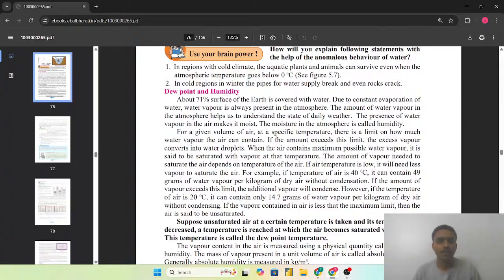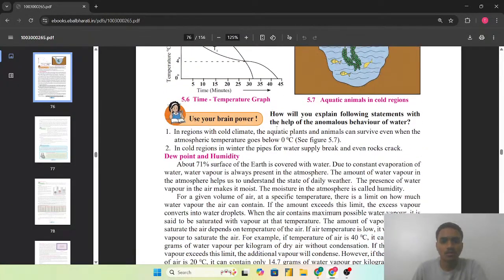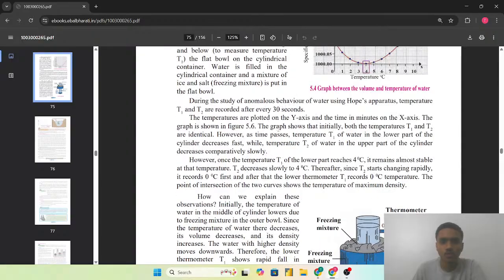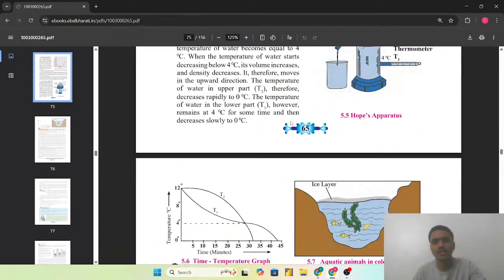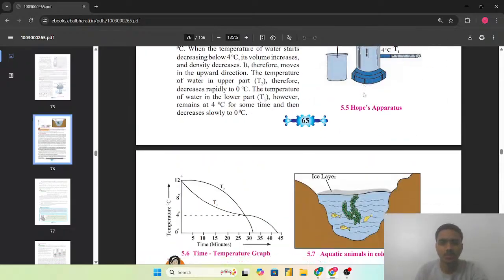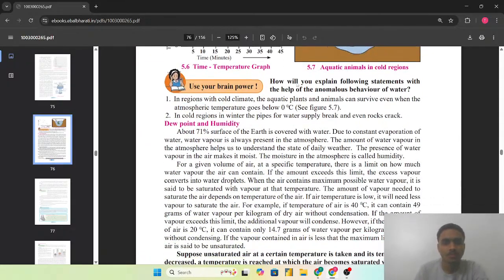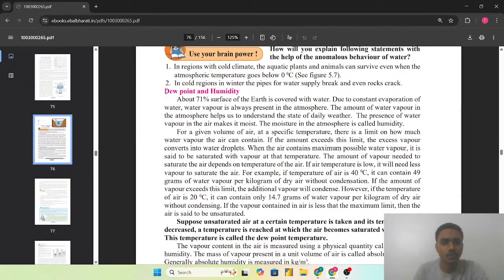So we were at the point of dew point and the humidity. So we have seen the Hope's apparatus, studying of the temperature. Also we have studied about the principle of the regulation and all. So next point which we are going to see, that is the dew point and the humidity.